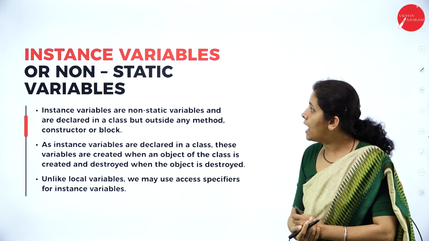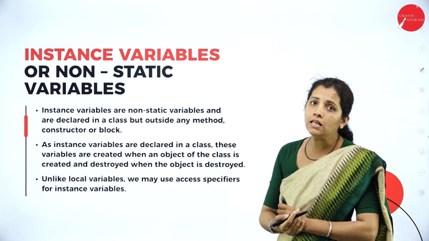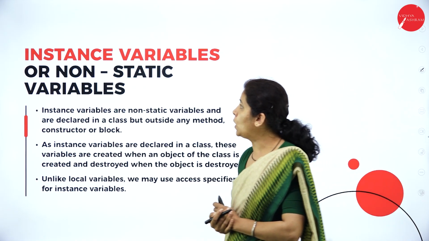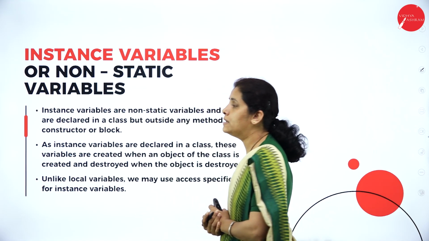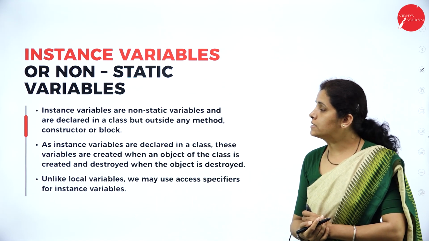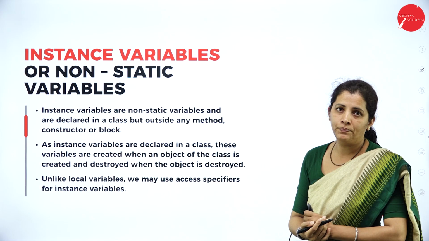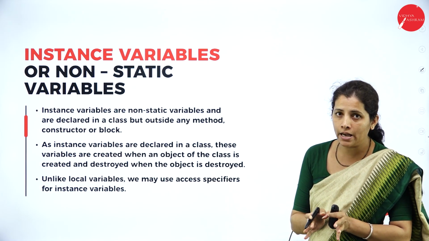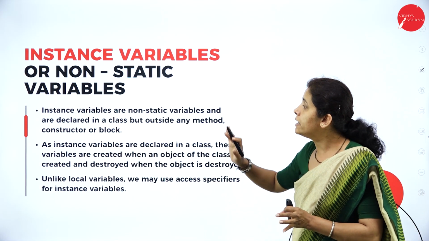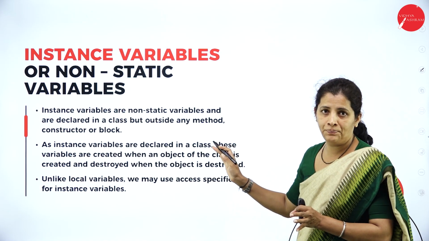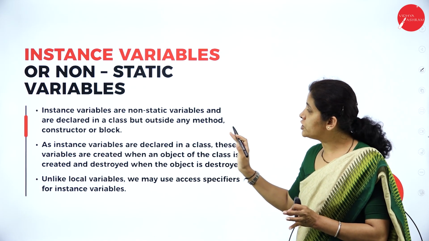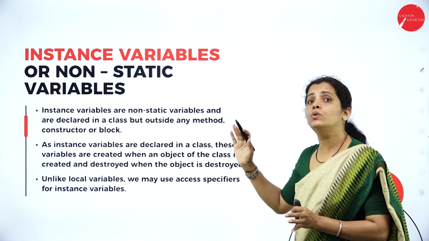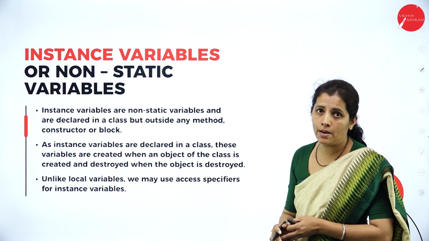Now I am going to have another variable called an instance variable or non-static variable. So the first one is the local variable, and the second one is the instance variable. The question arises, how to create an instance variable?